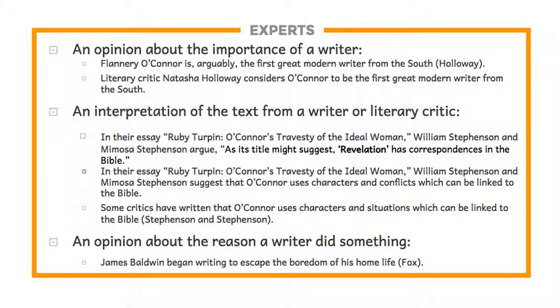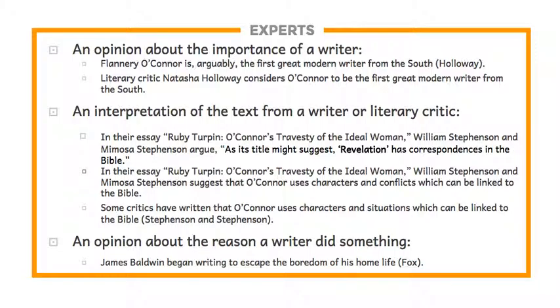And so because it's her opinion and someone else would have a different opinion, it's not something that we can prove. There is no yardstick for it. We would want to cite the source of that information. And we can cite the source either within the sentence or we can cite it in parentheses at the end of the sentence.